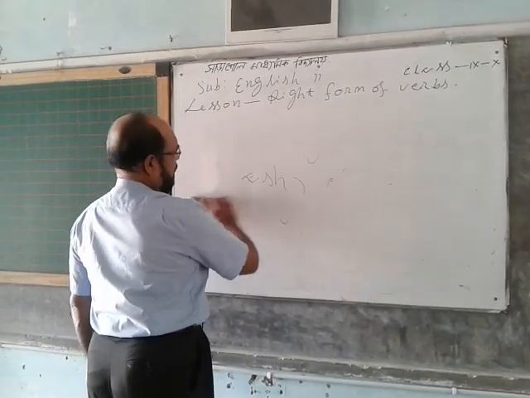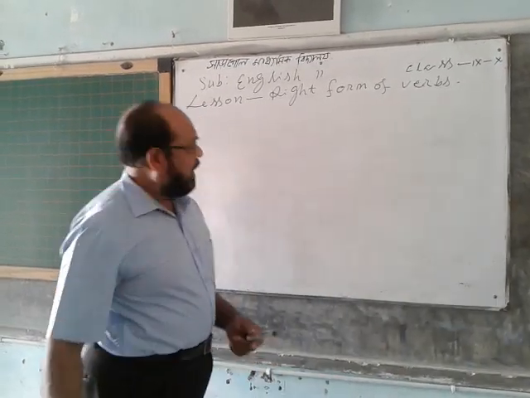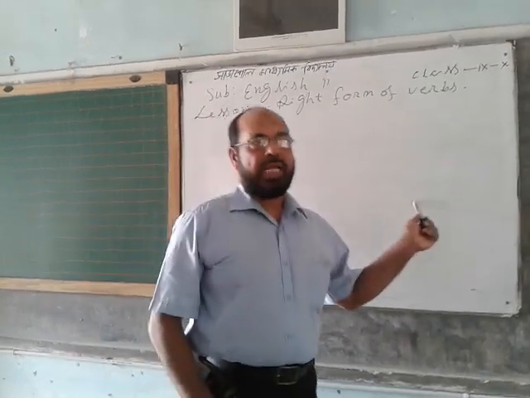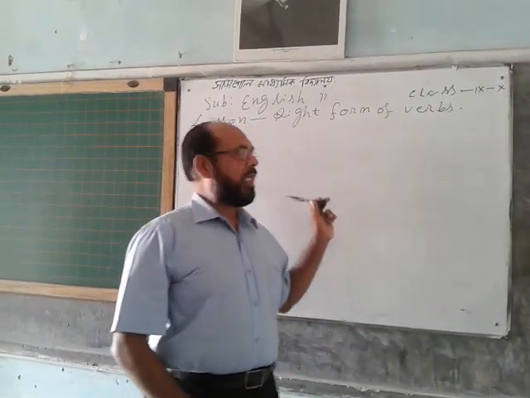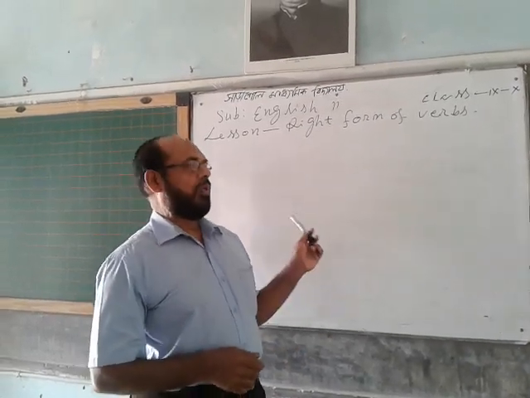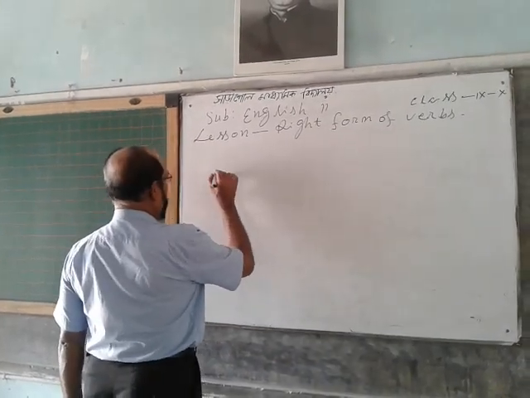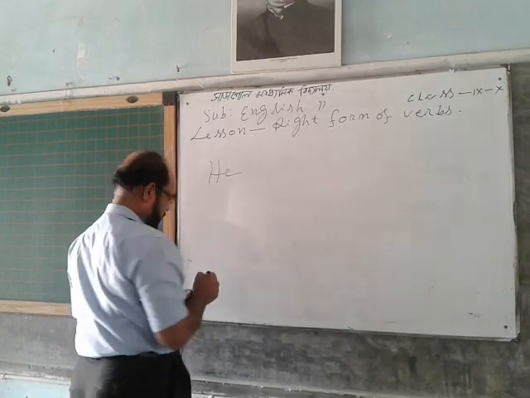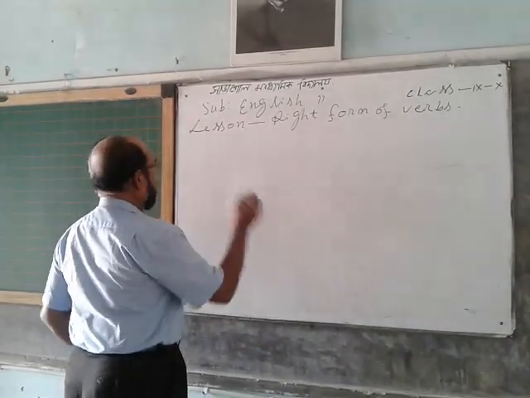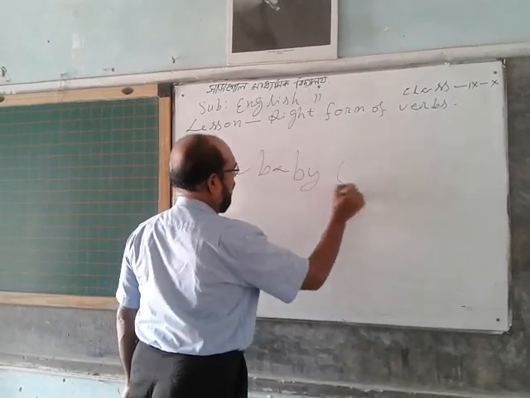If it is a simple present sentence and the subject is third person singular number, you will use s or es with the verb. When you see s, ss, sh, ch, x or o, you will use es. If you see y after the verb, such as: the baby cry.